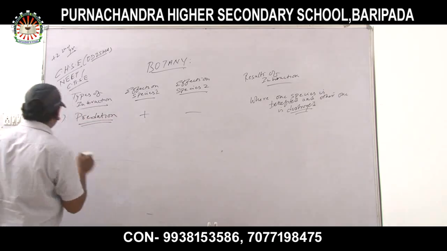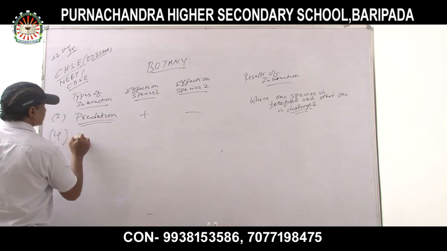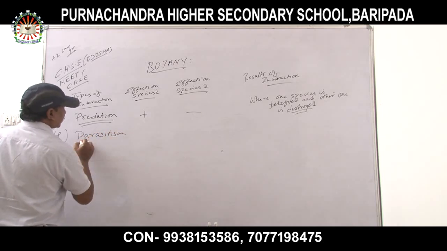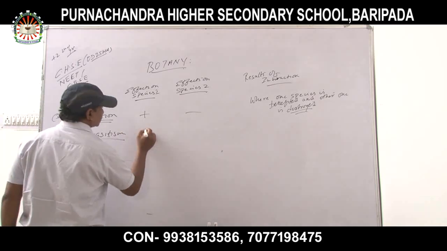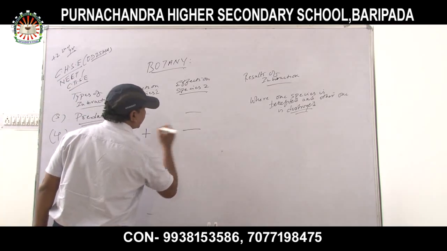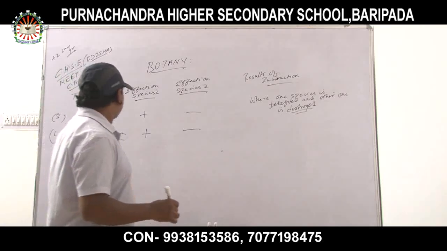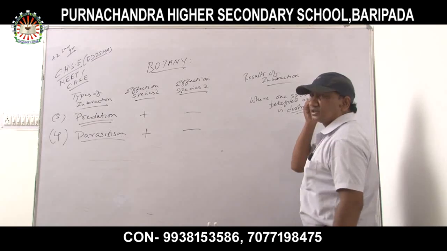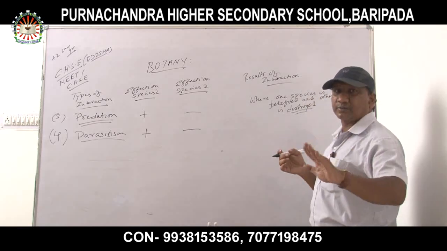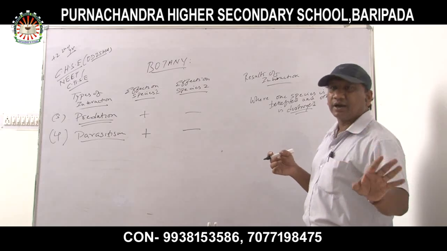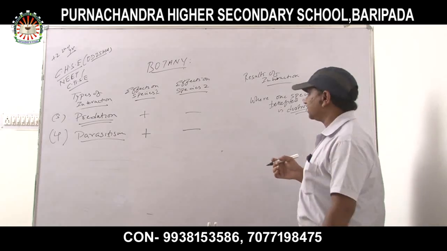Number 4, parasitism. What happens in parasitism? Effect on species 1 is positive and effect on species 2 is negative. Here in parasitism, one species is benefited and the other is harmed, but it will not get destroyed instantly, rather it will get harmed by species 1.